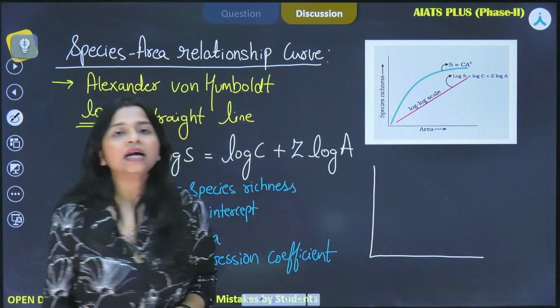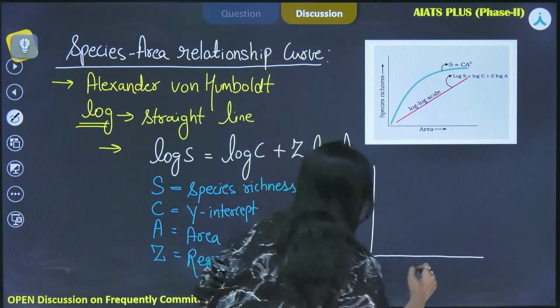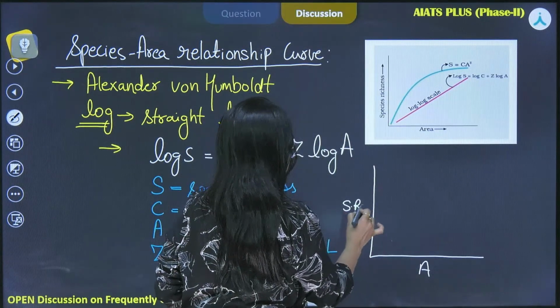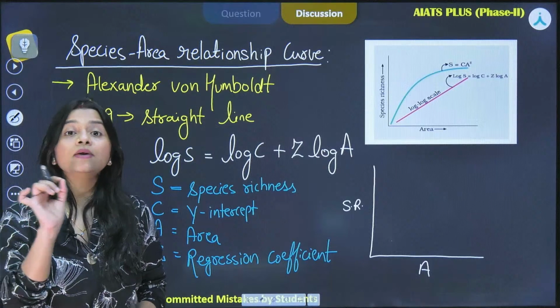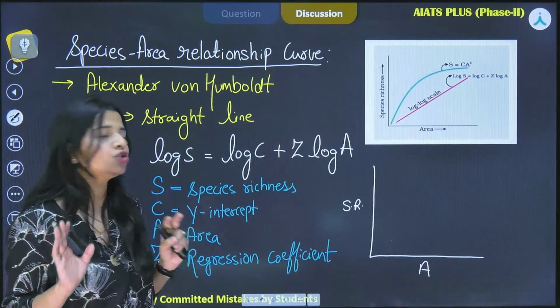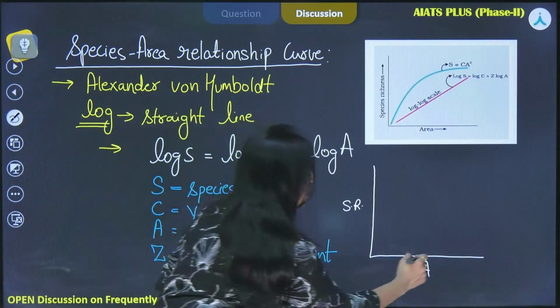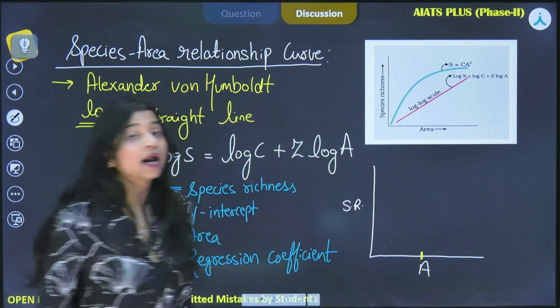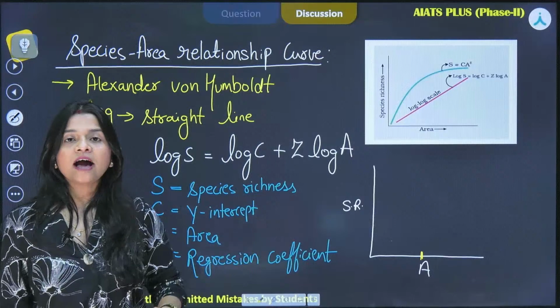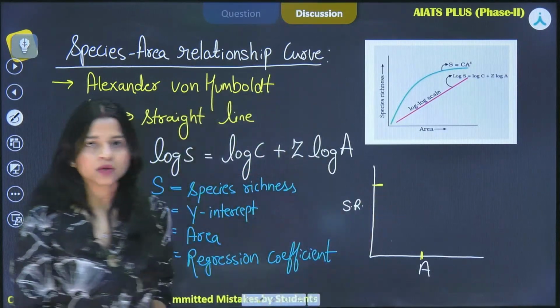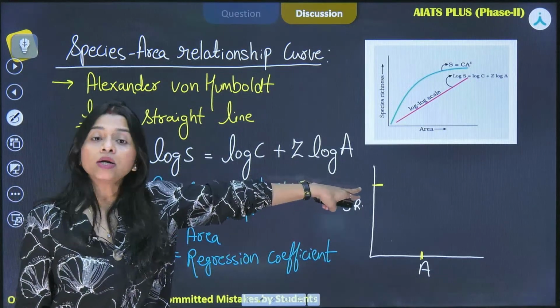On this scale we have area, on this scale we have the species richness. You will understand what the slope is, so pay attention very carefully. Now we have this much area, and in this much area we have the species richness that is abundant. Species richness is somewhere here.